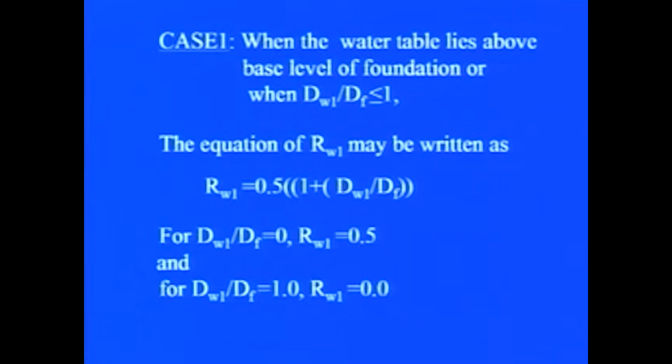From this equation we can find that if the ratio dw1 upon Df is 0, then Rw1 equals 0.5, but if this ratio is equal to 1, meaning the water table is at the level of the foundation itself, then Rw1 becomes equal to 1. Now this can be made clear by this particular figure.